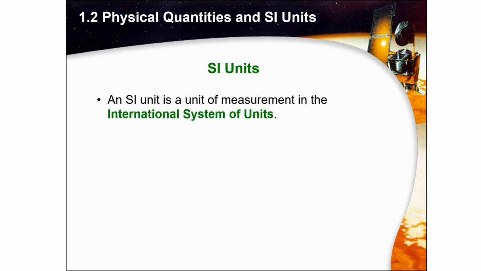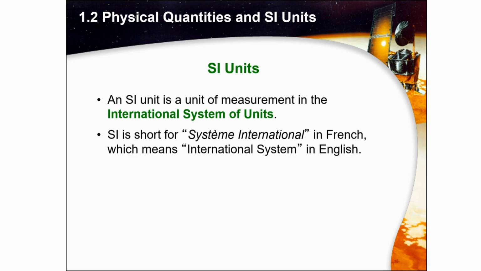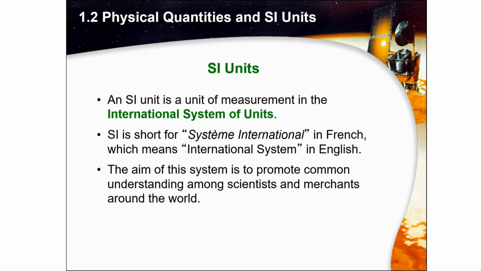SI units. An SI unit is a unit of measurement in the International System of Units. SI is short for Système International in French, which means International System in English. The aim of this system is to promote common understanding among scientists and merchants around the world.